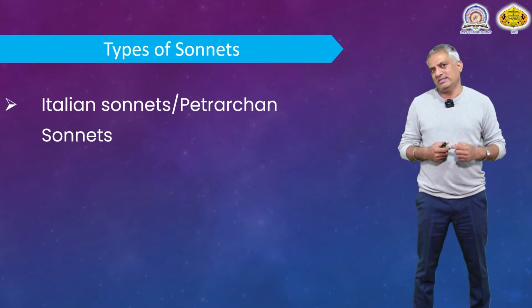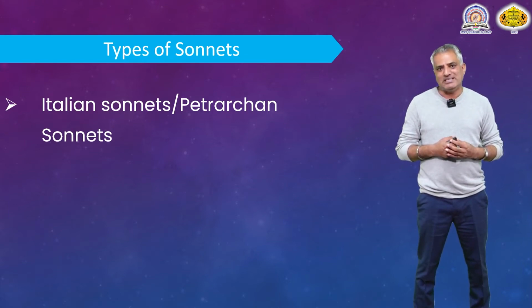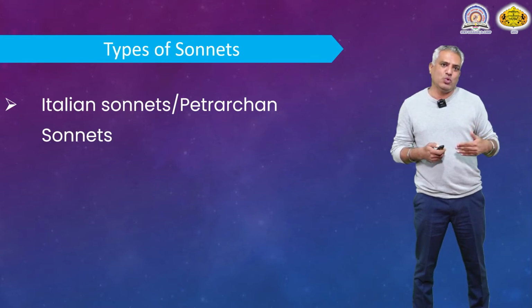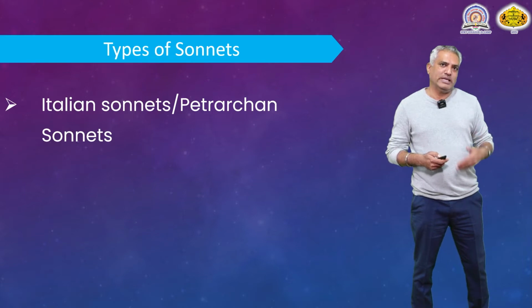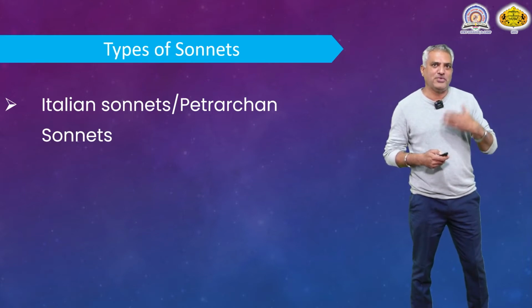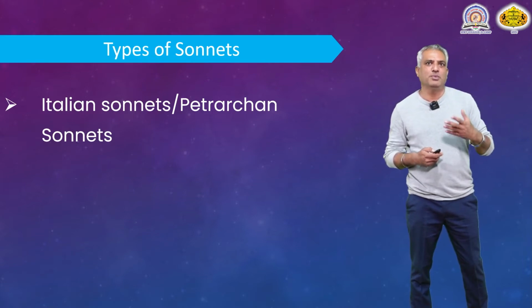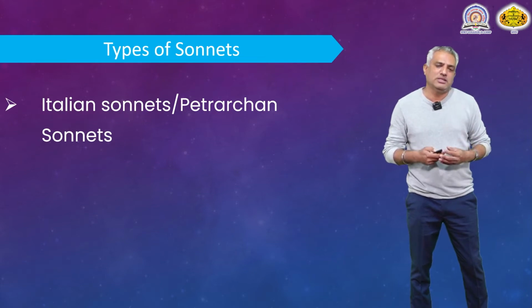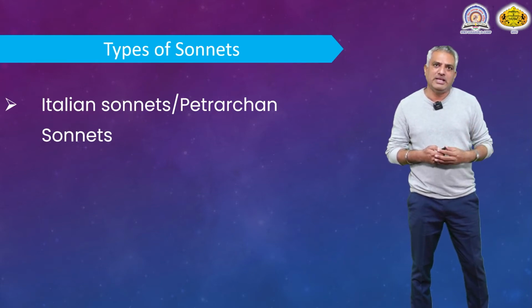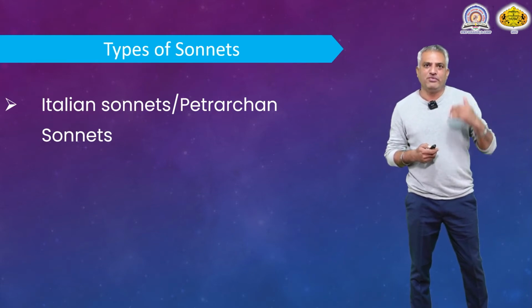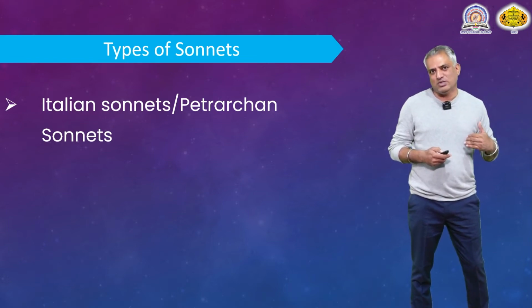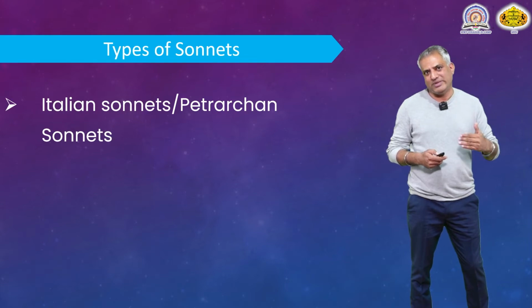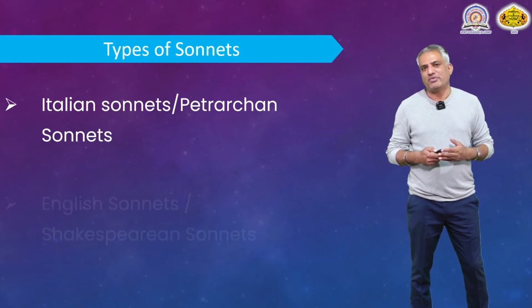Petrarch was the name of the poet who introduced this type of poetry in Italy. Therefore, the first type of sonnet is known as Italian sonnet, and the other name for the same type is Petrarchan sonnet.